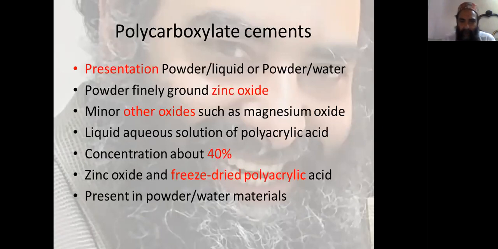Now polycarboxylate cements are presented in the form of powder and liquid, or powder and water. Powder is usually finely ground zinc oxide with minor other oxides such as magnesium oxide. Liquid is an aqueous solution of polyacrylic acid, which has a concentration of about 40%.